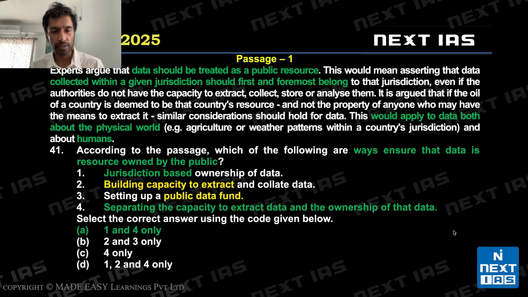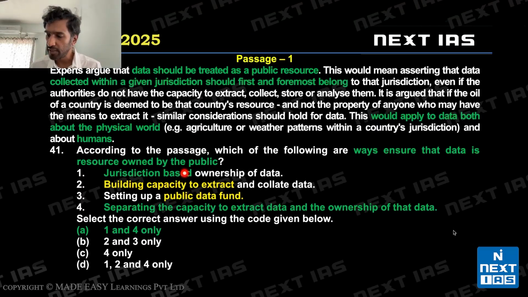Let's move to question 41. This is from the next set. Ways to ensure data resources are owned by the public. This also could have been a little tricky passage because of the fourth statement here, but the options somewhat make it easier. So let's see. Experts argue that data should be treated as a public resource. It should be collected within a jurisdiction, and should first and foremost belong to that jurisdiction. This applies to physical world data like agriculture, weather patterns, borders of the country, etc., and humans also, people who reside in that country. So how do we do this?